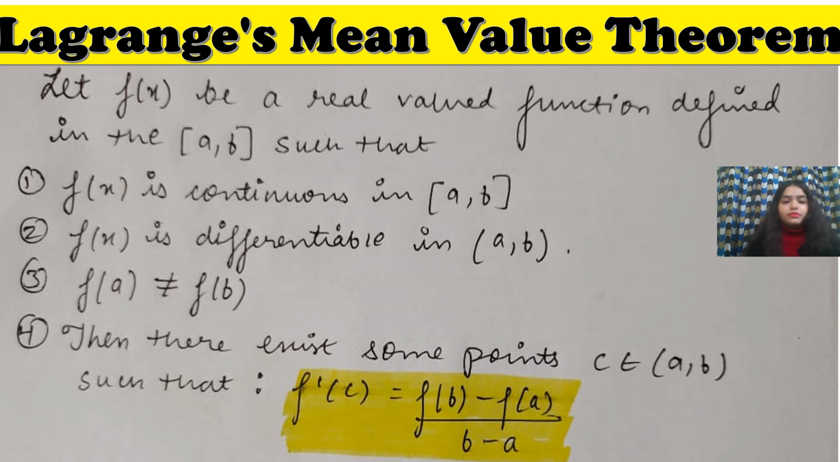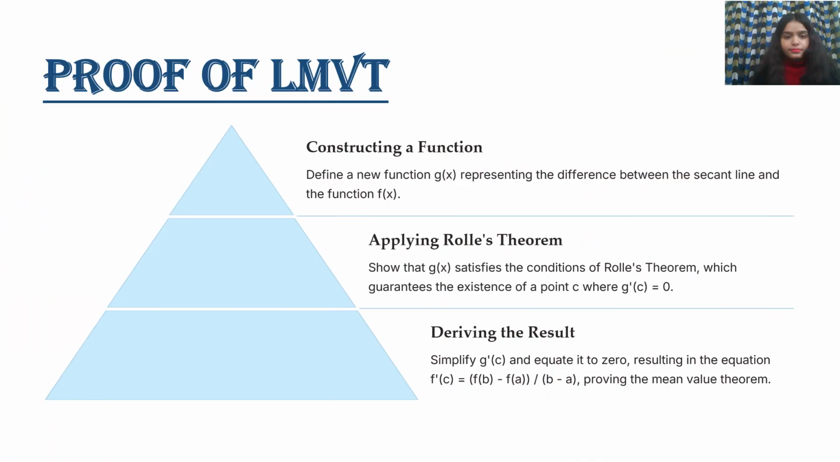Okay, so this is a very simple topic. Now how will we prove this? Let me tell you about the proof of the LMVT. Here are certain steps. Constructing a function: first you have to take a function. You need to define a new function, g(x), representing the difference between the secant line and the function. You have to apply Rolle's theorem.